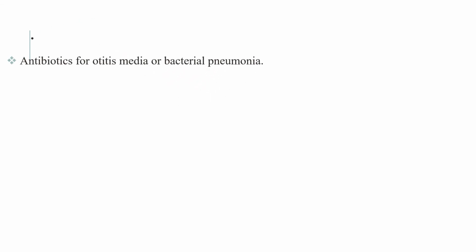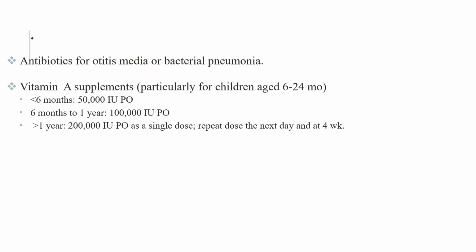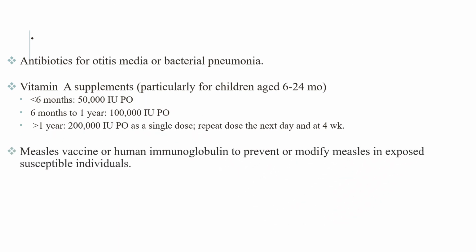Regarding antibiotic administration, antibiotics are needed for otitis media or bacterial pneumonia, and for every measles-infected child, vitamin A supplementation is needed, particularly for children aged 6 to 24 months. For less than 6 months, 50,000. For 6 months to 1 year, 100,000. And for greater than 1 year, 200,000 international units PO as a single dose, with a repeat dose the next day and at 4 weeks. Measles vaccine or human immunoglobulin to prevent or modify measles in exposed susceptible individuals can be given.